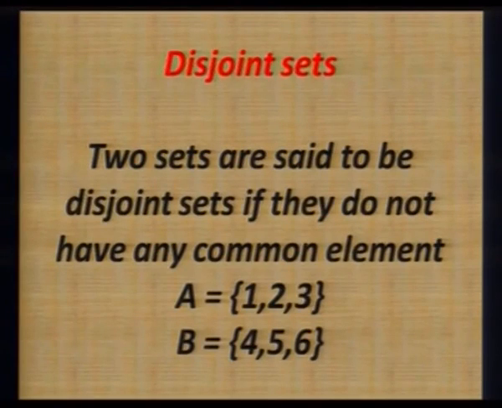Set A is 1, 2, 3, and another one, set B is 4, 5, 6. These two sets are entirely different. They don't have any element or any member common. Such sets are called disjoint sets, meaning two sets are said to be disjoint sets if they do not have any common element. Such sets are called disjoint sets.